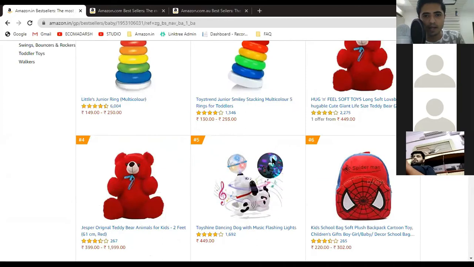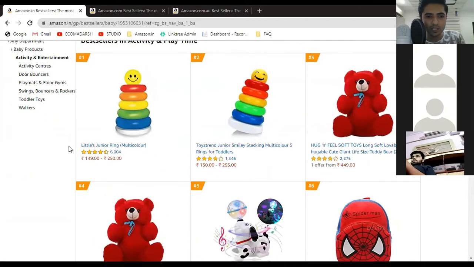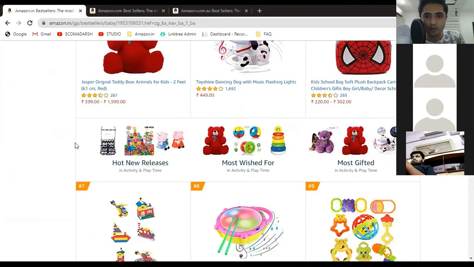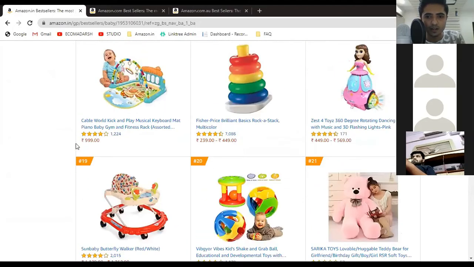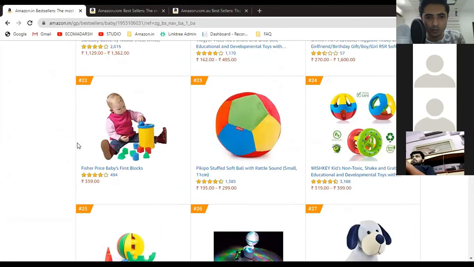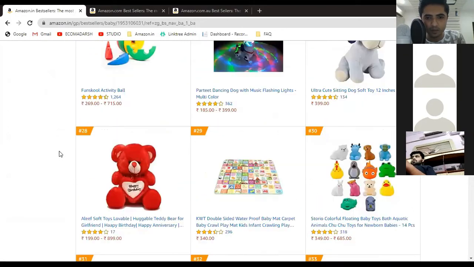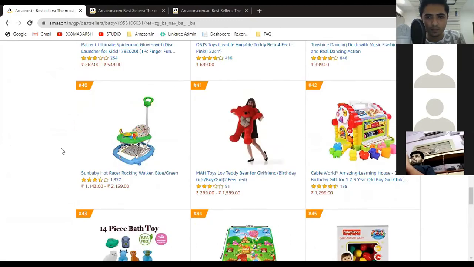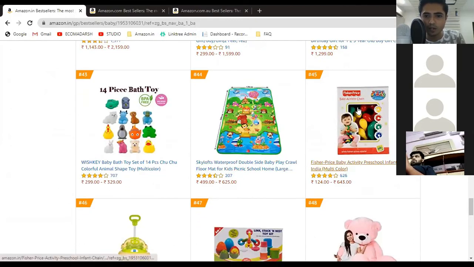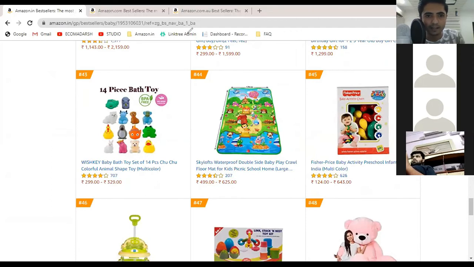There are some brands, but can you see any branded product with a brand tag? See, there are none. There might be one or two. Let me show you. Okay, this is a product from Fisher Price. Let me highlight this product. This particular product is from Fisher Price.